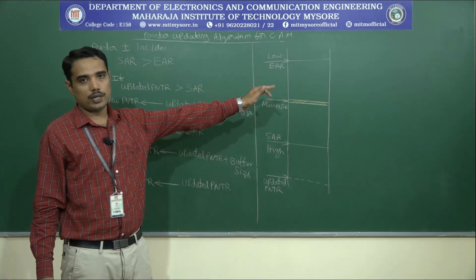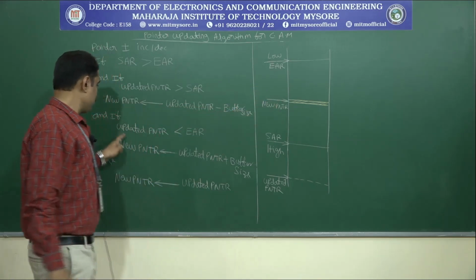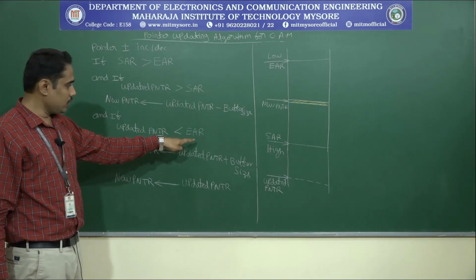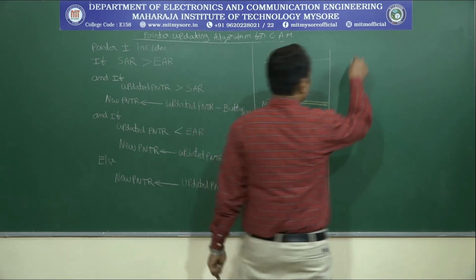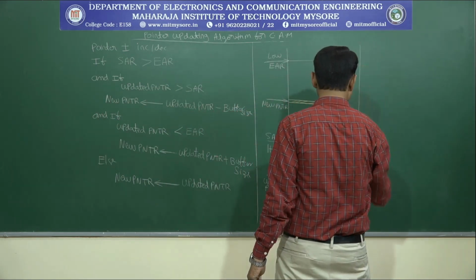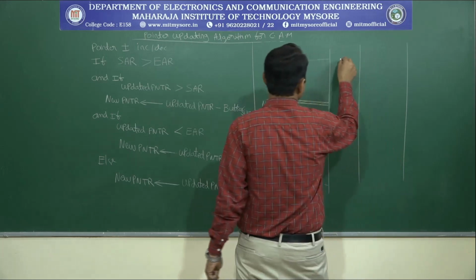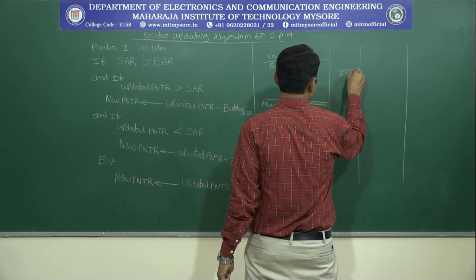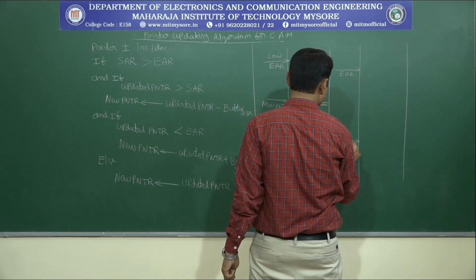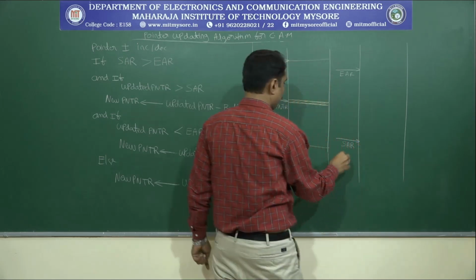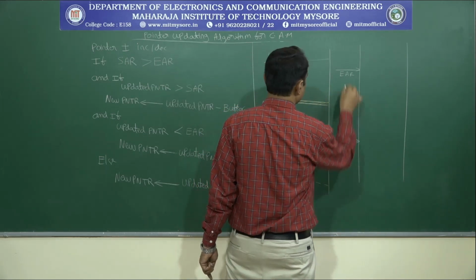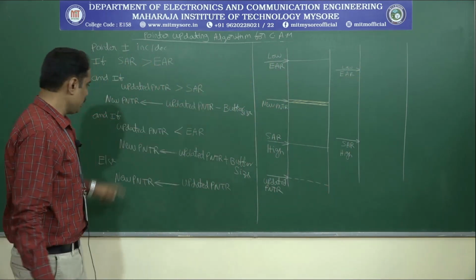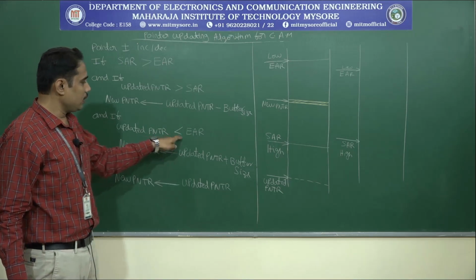Likewise, let us try to draw the last case, that is with respect to the next condition. If updated pointer is less than EAR, that means as usual I can write this is EAR, and this is SAR. Having high value, this is having low value. SAR is greater than EAR. Here what is the condition? Updated pointer is less than EAR.